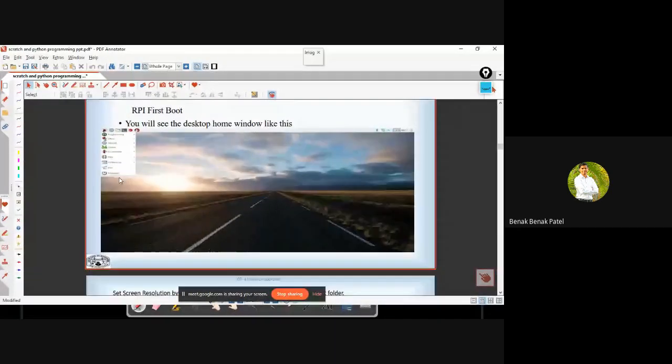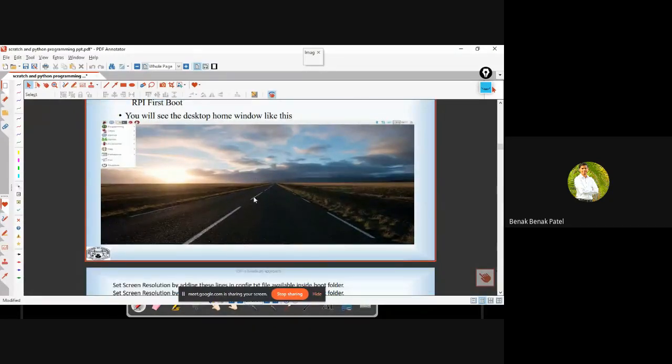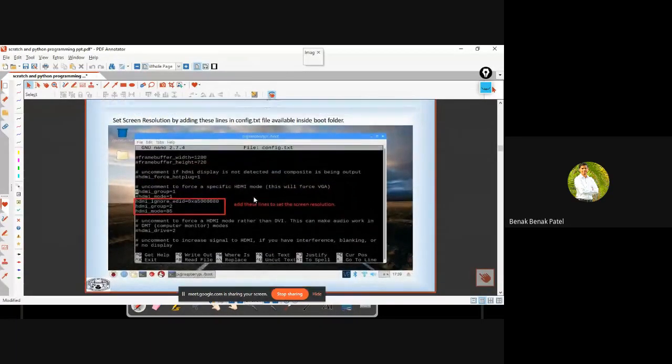So after burning your Raspbian OS, this is how the desktop would look right after your first boot. This is how your screen looks. Now the thing is, you're supposed to add a few lines in the config.txt file so that you set the screen resolution for your computer screen.